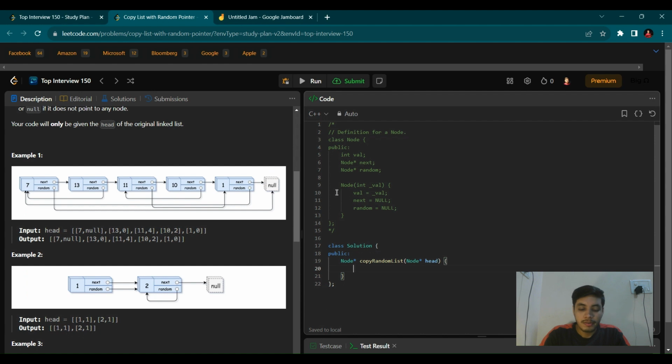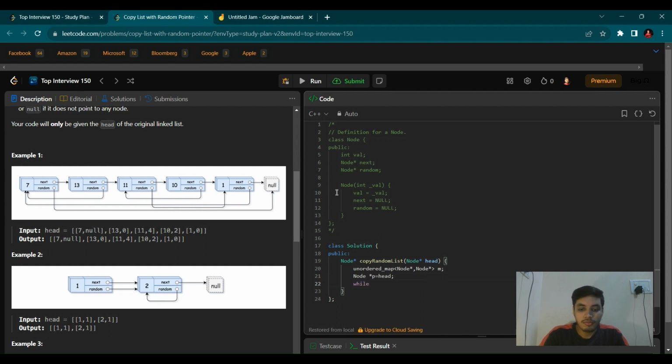Let's start by taking an ordered map. It is going to be of type Node star, comma, Node star. Let's take it as M. Now we have created an ordered map. Next we need to store the key and value pairs which we were discussing. Before that, let's take a new node, P, which is going to be our head. So we are taking a temp pointer P, which is used for traversal.